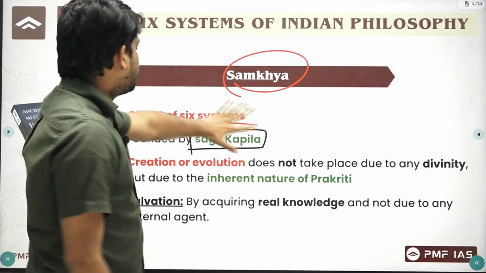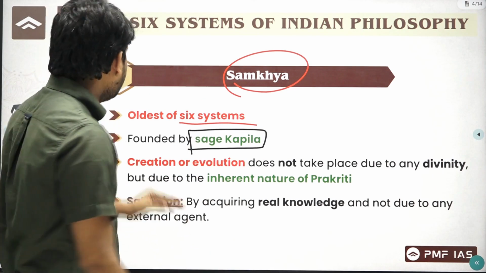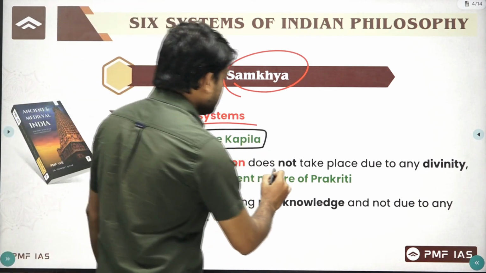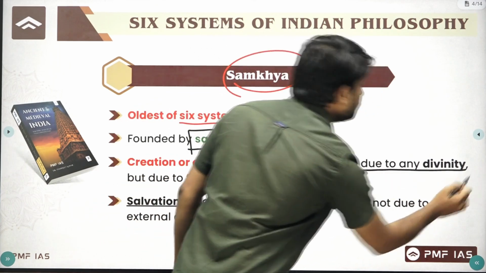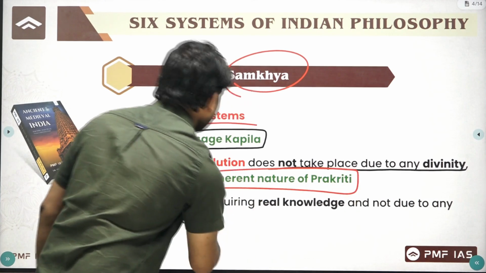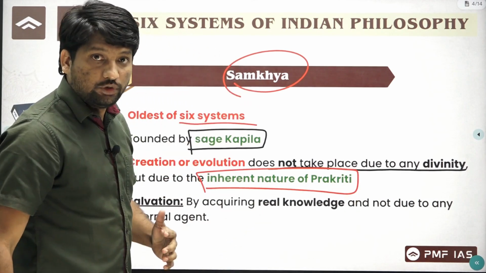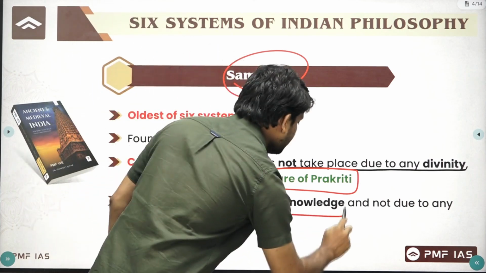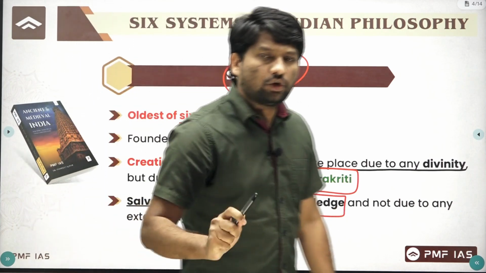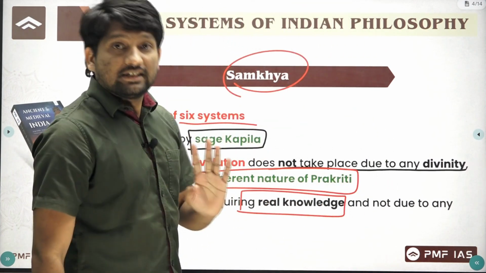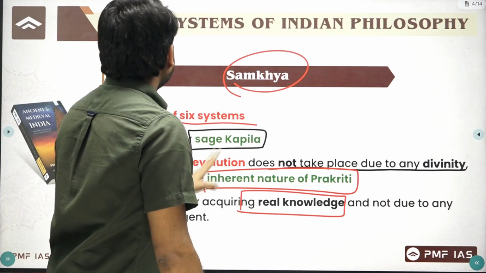According to sage Kapil or Samkhya philosophy, the creation or evolution of the universe does not take place due to divinity. It was basically the inherent nature of Prakriti. This means no one has created this universe, it is created inherently. So acquiring real knowledge is extremely important. If you get this real knowledge, you will get salvation according to Samkhya philosophy.